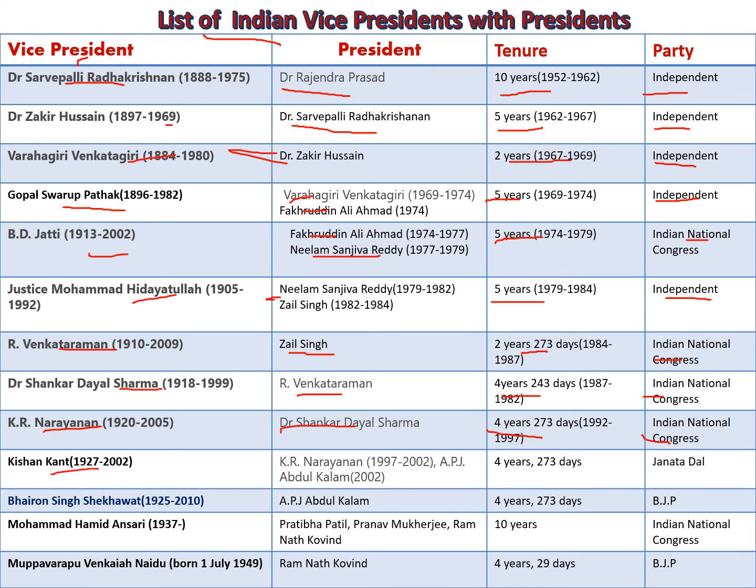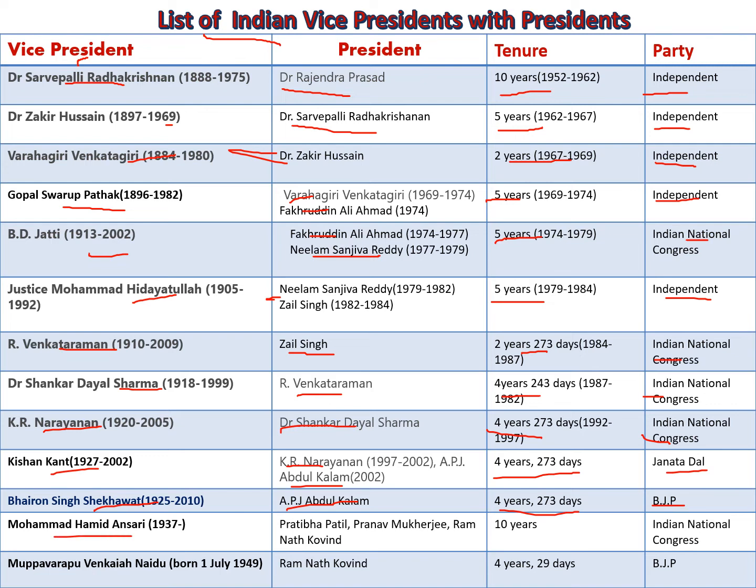Krishan Kant. He worked during the presidency of K.R. Narayanan and Abdul Kalam. He worked for 4 years, 273 days. He belonged to Janata Dal. Bhairon Singh Shekhawat. He worked during the presidency of APJ Abdul Kalam. He worked for 4 years, 273 days. He belonged to BJP.